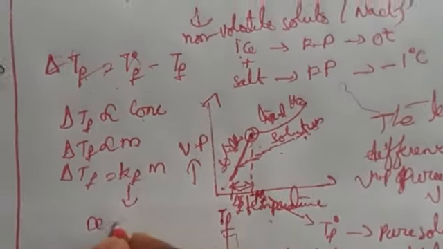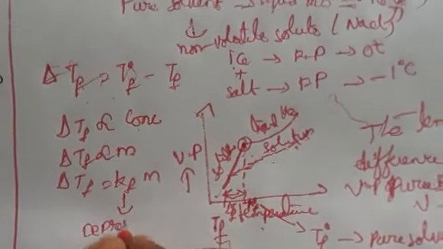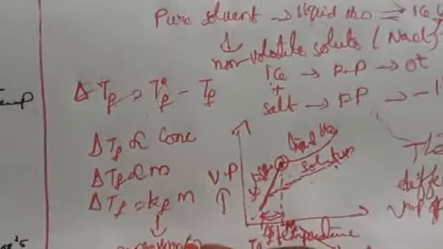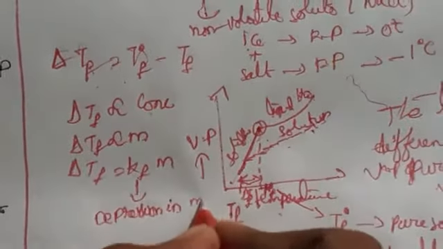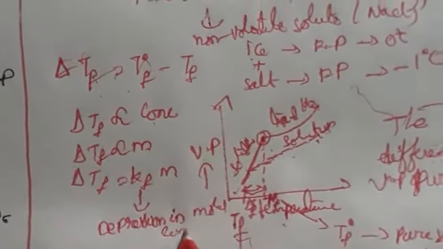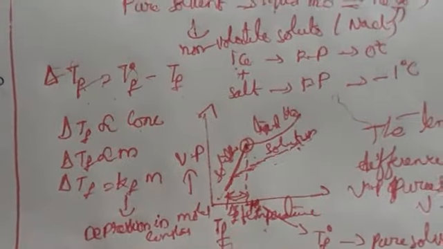where KF is the depression constant. What do you mean by KF? Depression in molal constant, or we can say cryoscopic constant also.